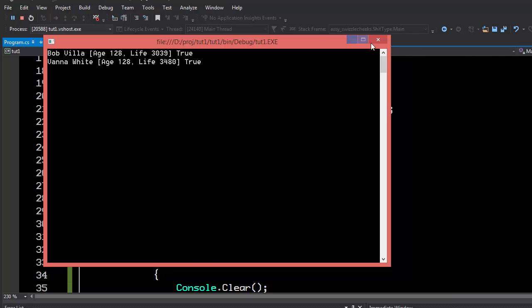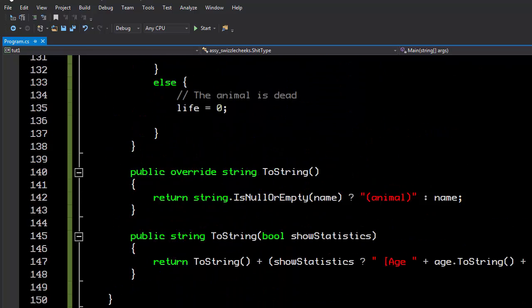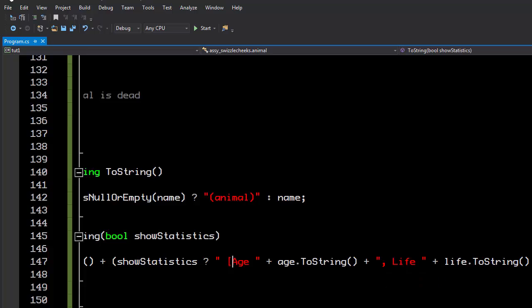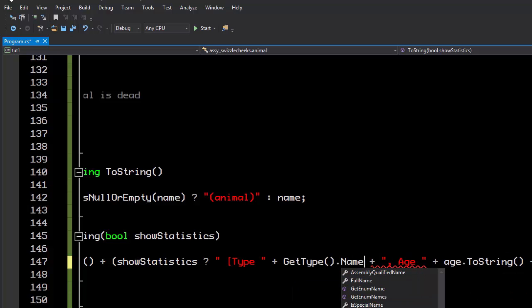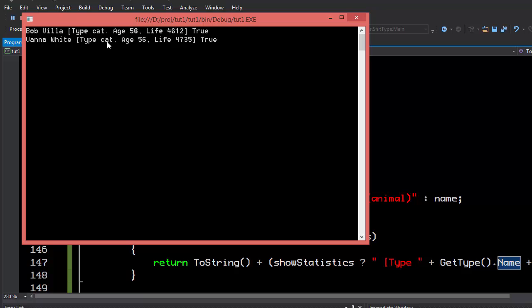Now, one thing I'm going to do is I'm going to stop this, and I'm actually going to put in our statistics statement down here the type that we are. So I'm going to say type, and I'm going to add in getType.name. And what that's going to do is add the name of the type of the object that the animal is running. And you can see that the first 2 that I created are cats, and then we spawn some animals.